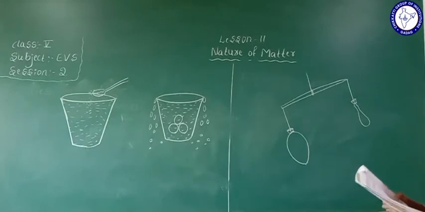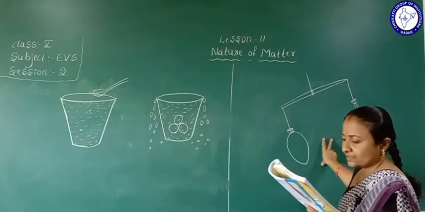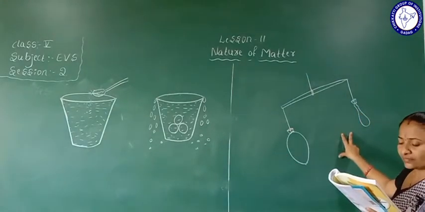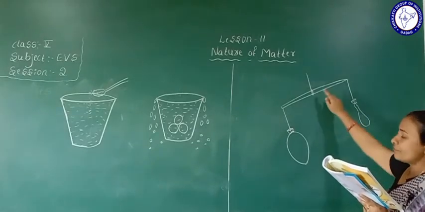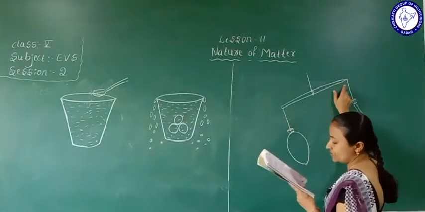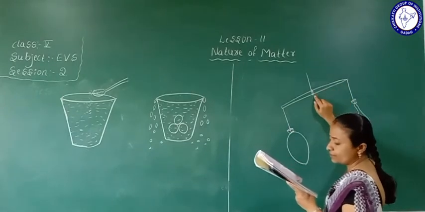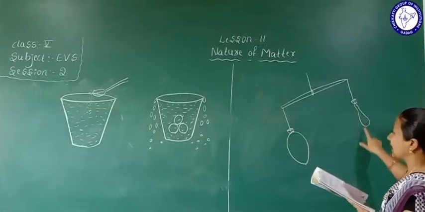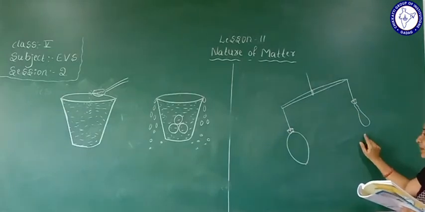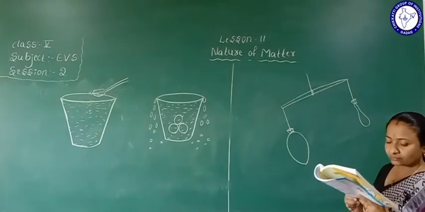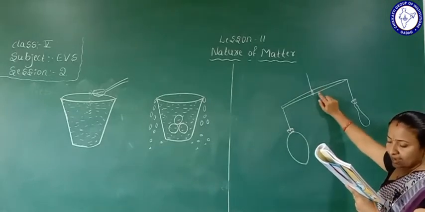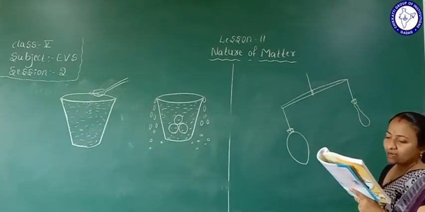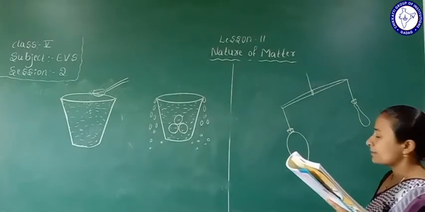Okay, so let us conduct another activity to know whether air has weight or not. Take a stick of 50 centimeter length. Tie an air filled balloon on one end. One is an air filled balloon, another is an empty balloon, which we can't fill with any air. Tie the thread to the stick as shown in the picture.